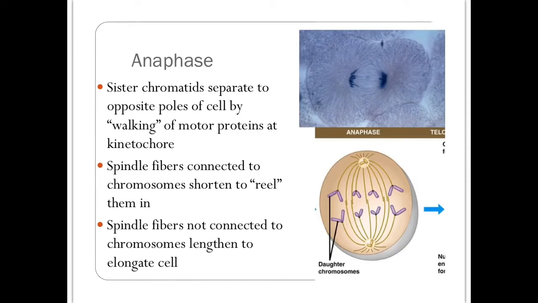Next up is anaphase. With anaphase, the duplicated parts of the chromosome, or the sister chromatids, are going to separate. They're going to move to opposite poles, opposite sides of the cell. At the kinetochore, there are these motor proteins that basically walk along the microtubules. These motor proteins are very similar to the motor proteins in our muscles that make us move. The spindle fibers that are connected to chromosomes are going to shorten in order to reel those chromosomes in.